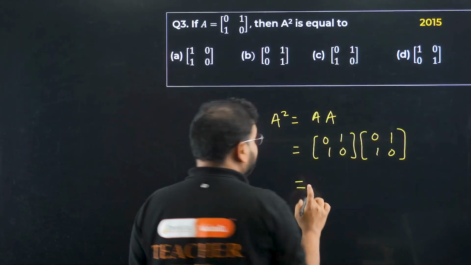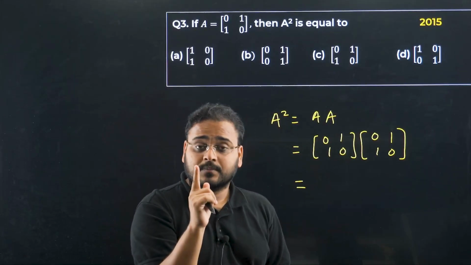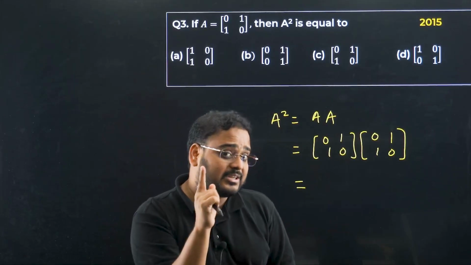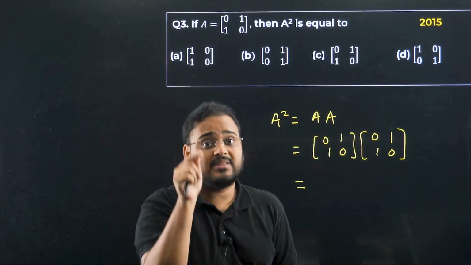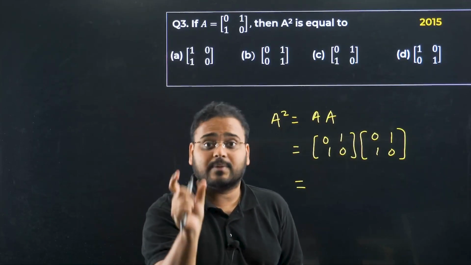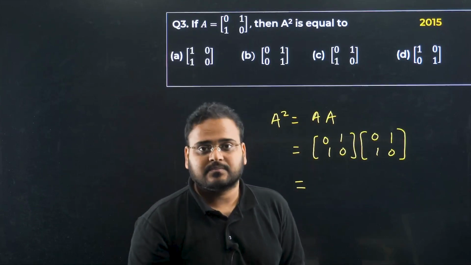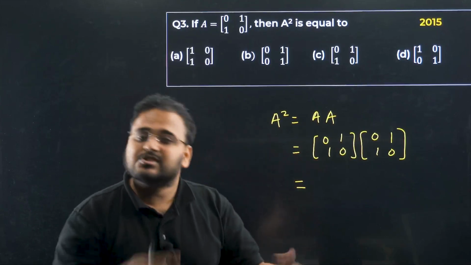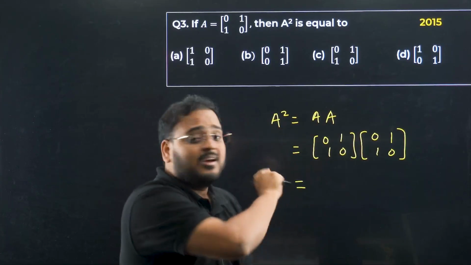Achha, I have told you one thing for sure. In the beginning only, if you watched my first session, I've told you, I might make a mistake in calculation. I try not to, but I am also human and can make a mistake in calculation, so you have to help me with the answer then. In the comment section, you have to reply, sir, this question answer, you got it wrong. I'll cross check and let you know what is the correct one. But you got to, because it's not a live session, it's a recorded session. If I'm making a mistake, you got to tell me, sir, multiplication is wrong.